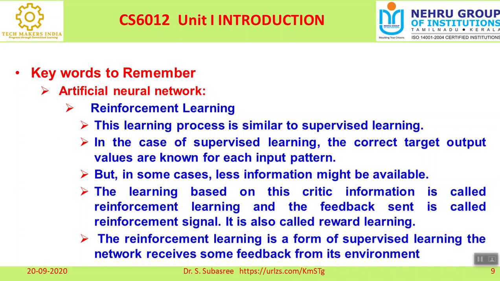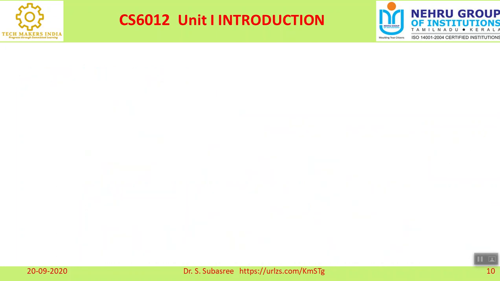Only if you have achieved the first level will you be permitted to go to the second level. That is called a reward function, and that is also reinforcement learning. If you do not reach the target, you again have to perform the same task. So these are the three different learning methodologies available under artificial neural networks.